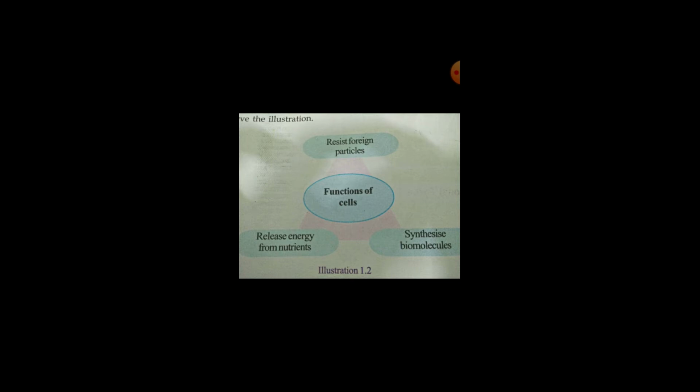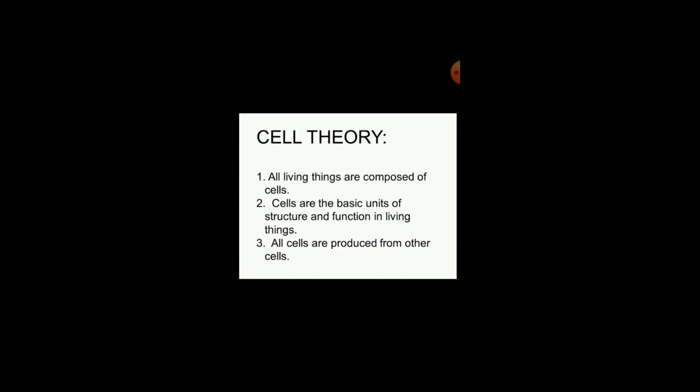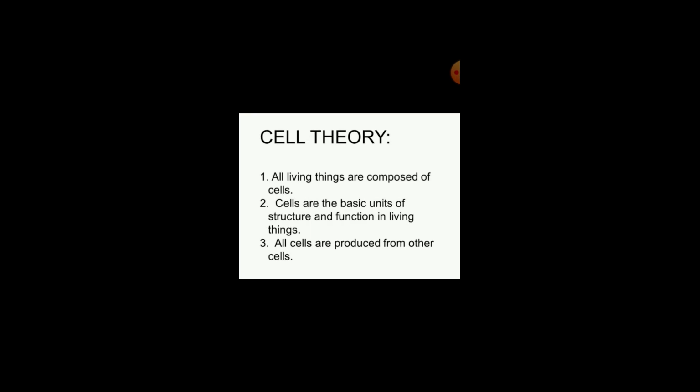Then we discussed the contributions of different scientists in different periods, and by summarizing the findings, the scientists M.J. Schleiden and Theodor Schwann formulated the cell theory. Who formulated the cell theory? M.J. Schleiden and Theodor Schwann.